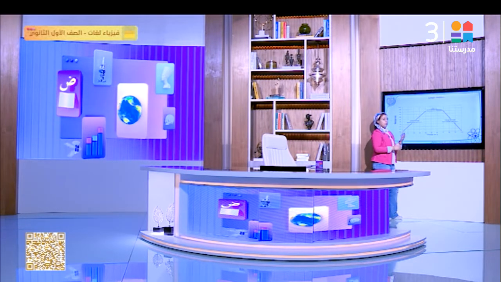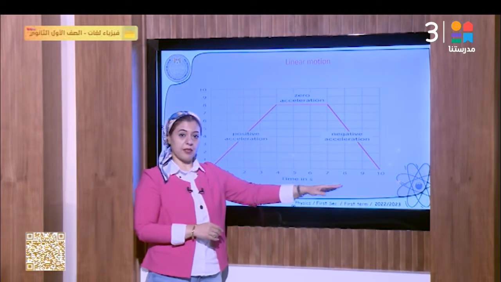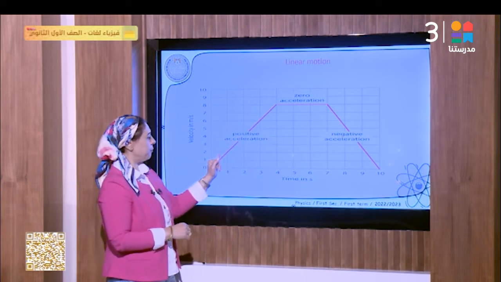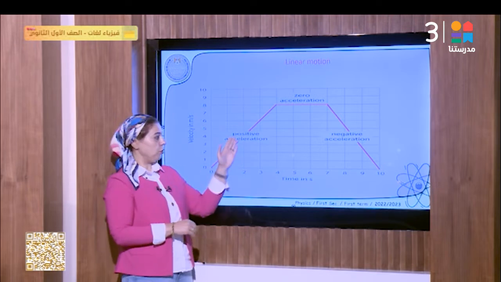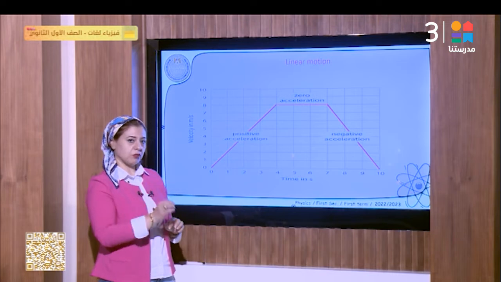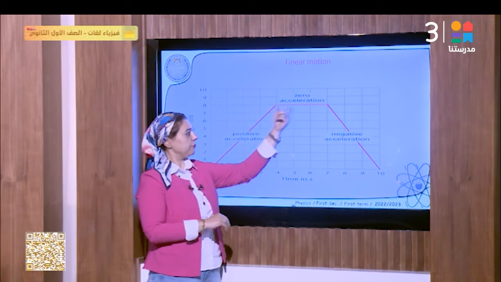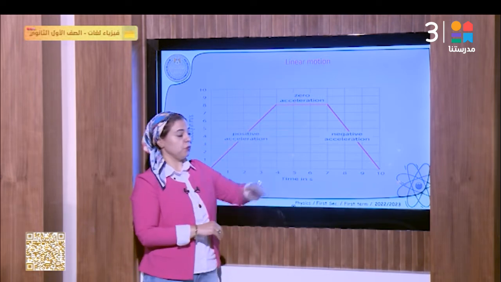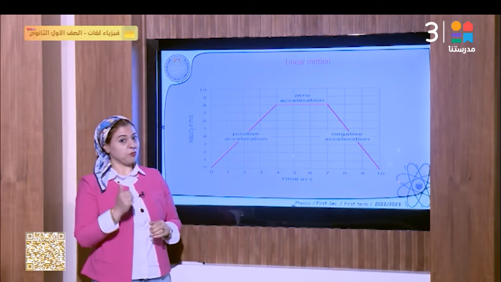If we represent, as you see, the velocity on the y-axis and the time on the x-axis. In this part of the graph, we find a straight line and the direction is upward. The slope here represents the acceleration. It's a constant positive acceleration. Okay? In this part of the graph, this is a straight line, as you see, parallel to the x-axis, which means the slope equals 0, as we said before.